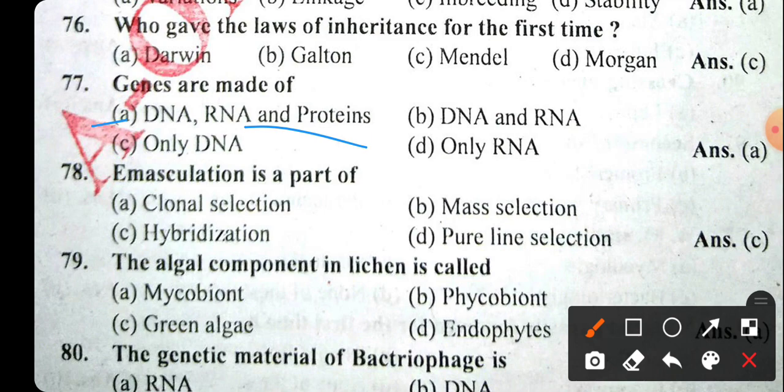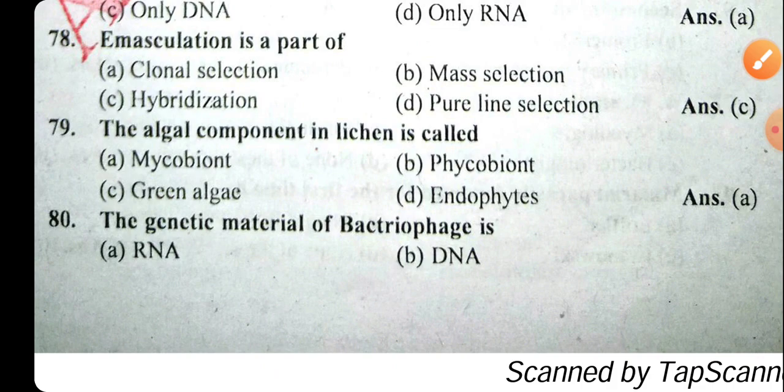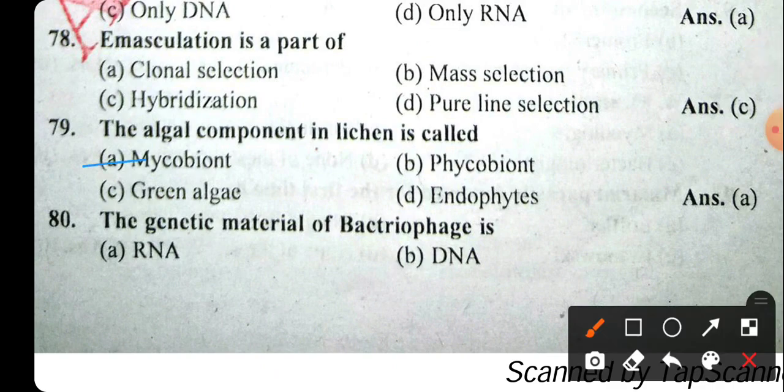Emasculation is a part of hybridization. In the process of hybridization, there is a term, emasculation. Okay. The algal component of lichen is called the phycobiont.